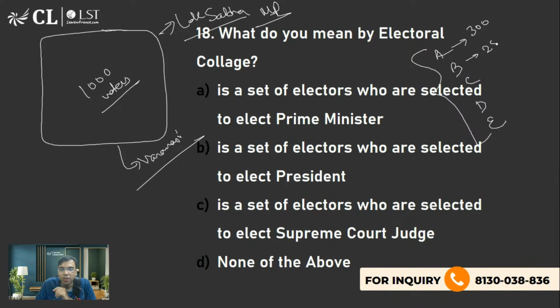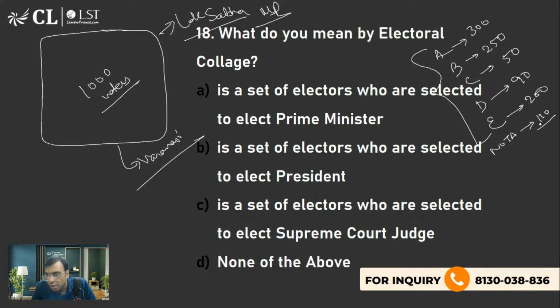B has got 250 votes. C has got only 50 votes. D has got 90 votes. तो कितना बचा? 550, 600, 690, है ना? 690. E has got 200 votes, 890. And Nota मिल गया 110, 890, 110 votes.